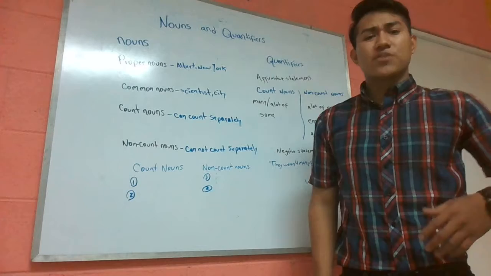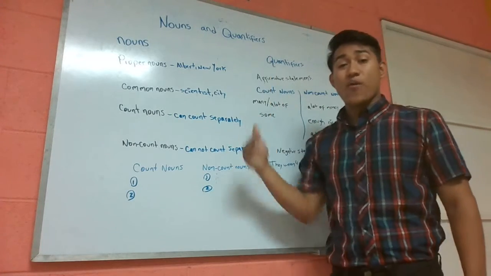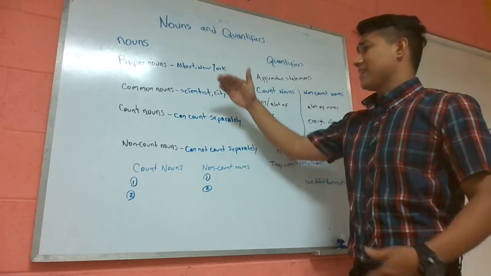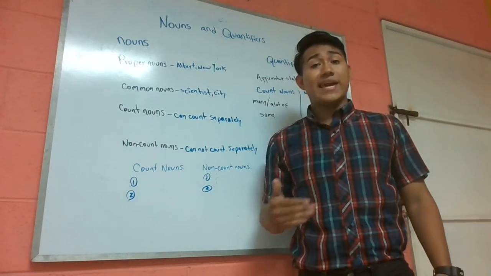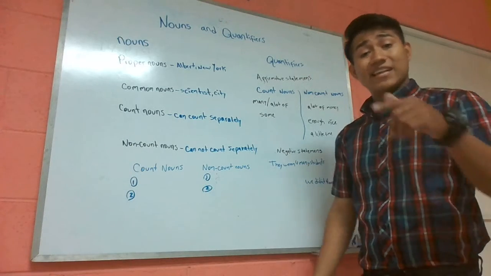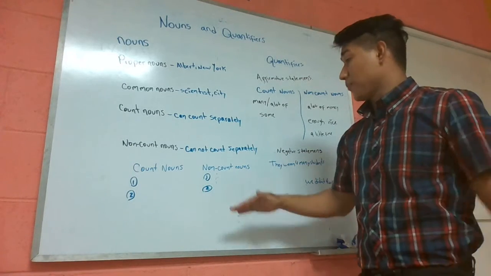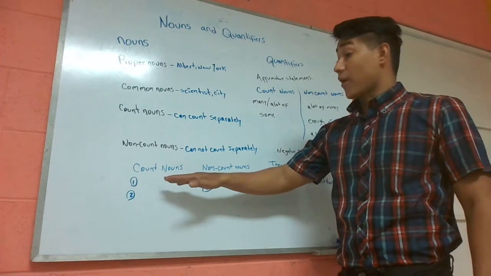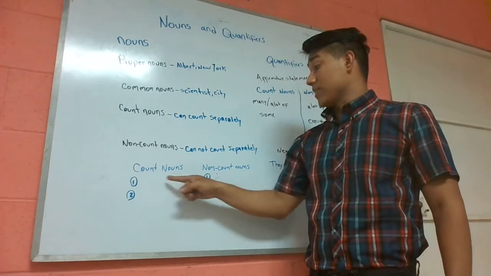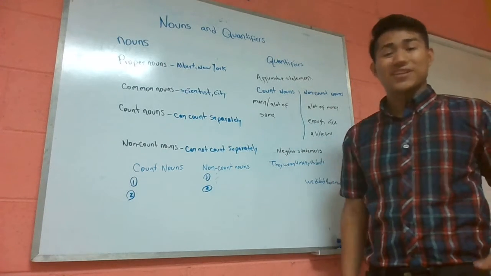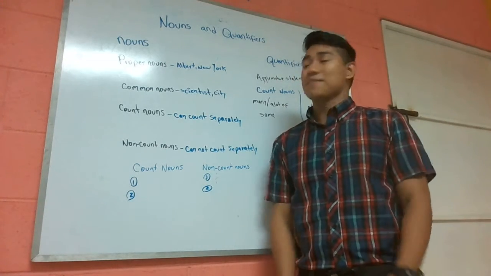We're going to be reviewing the nouns and quantifiers. We can say that nouns have different ways that we can explain them. So let's get started. At the end of this class, you are going to be able to complete this exercise. We are going to know what the countable nouns and the non-countable nouns are. So please pay attention.